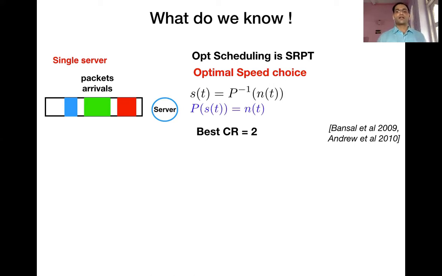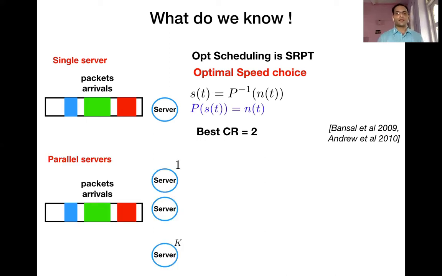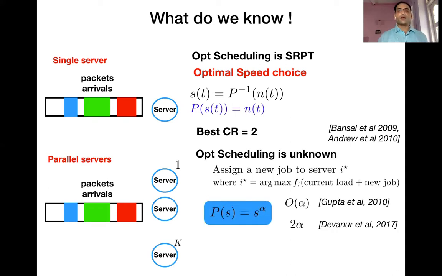One thing to recall here is that with a single server, the optimal scheduling algorithm is actually known to be SRPT, that is, serve the job with the shortest remaining processing time. This setting has also been extended to a bank of parallel servers, where each job can be processed in any of the K servers without any splitting. And algorithms of the following class have been proposed.